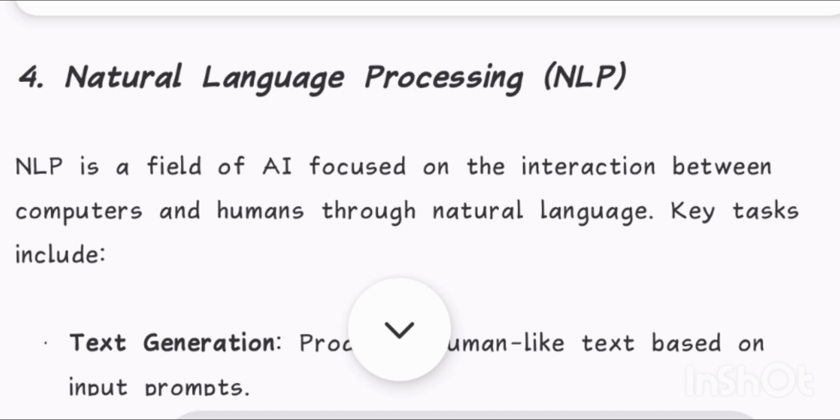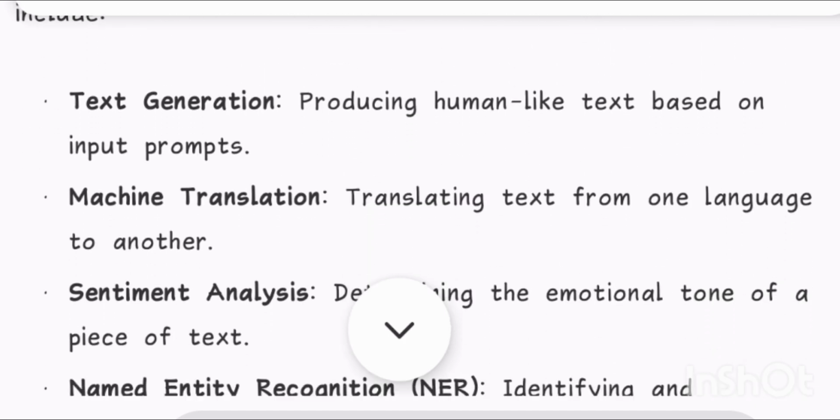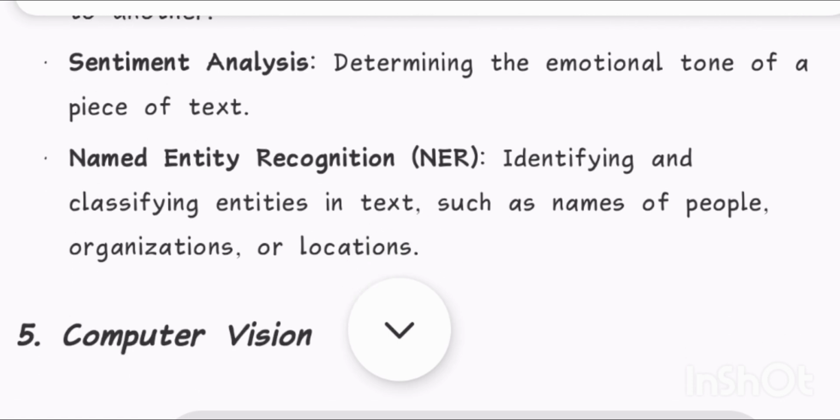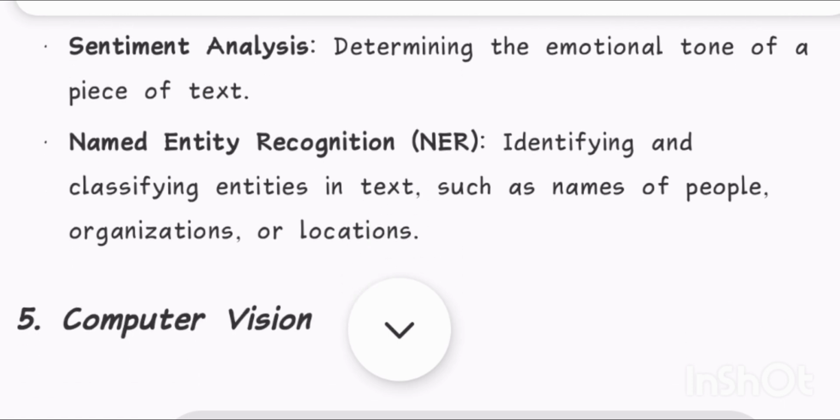4. Natural language processing. NLP is a field of AI focused on the interaction between computers and humans through natural language. Key tasks include text generation, producing human-like text based on input prompts; machine translation, translating text from one language to another; sentiment analysis, determining the emotional tone of a piece of text; named entity recognition, NER, identifying and classifying entities in text, such as names of people, organizations, or locations.